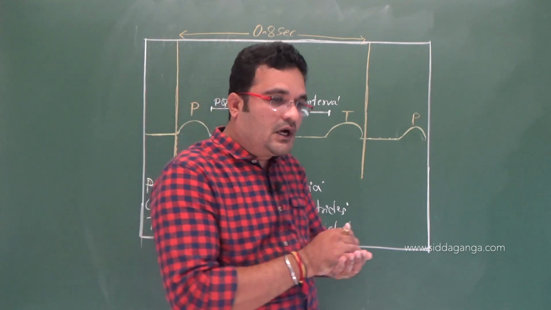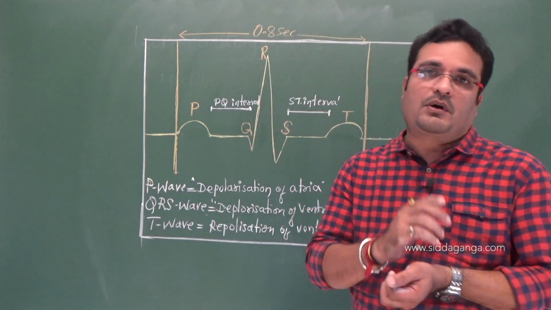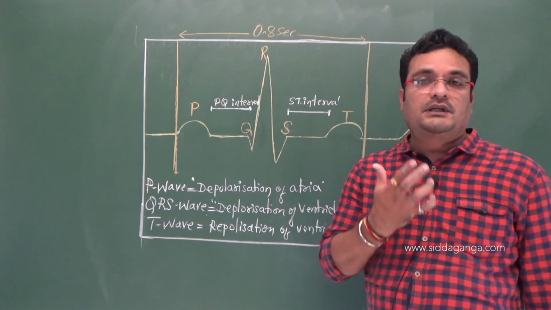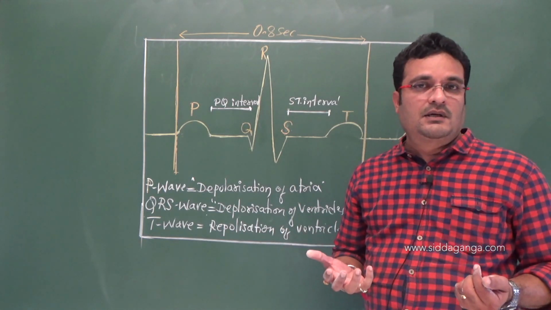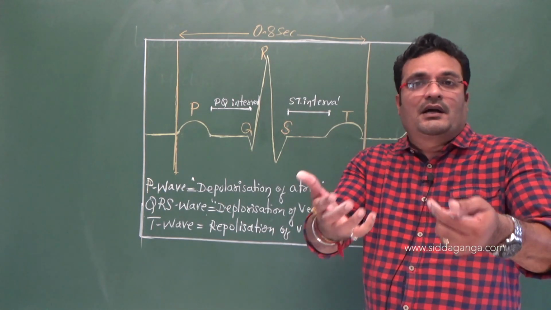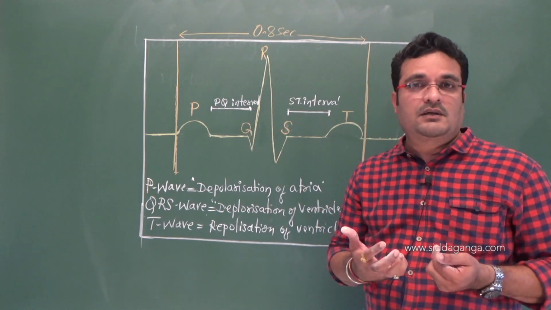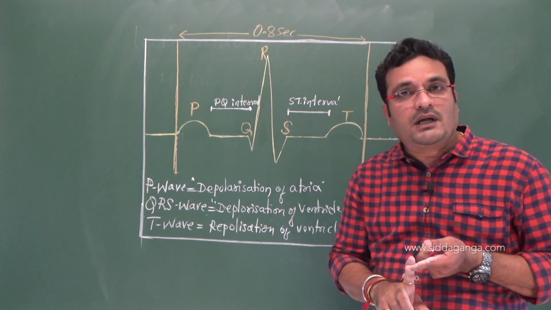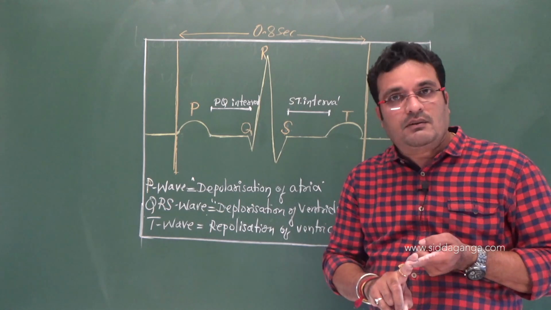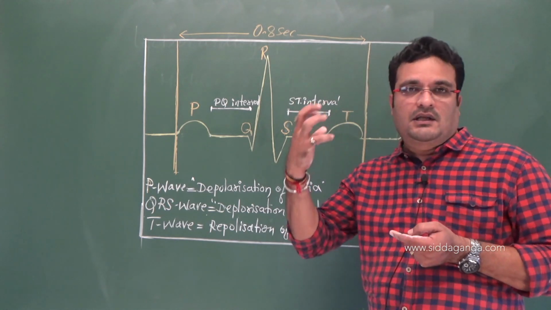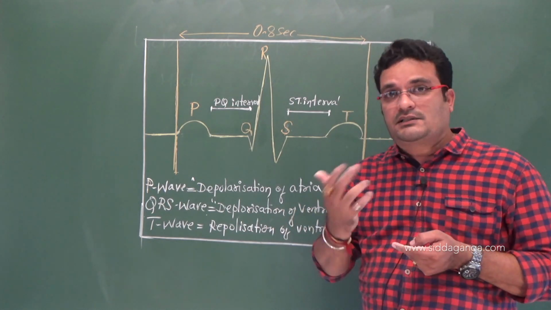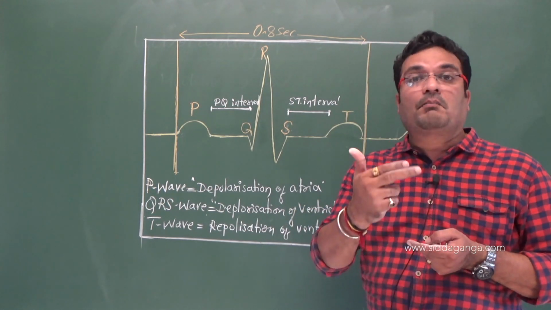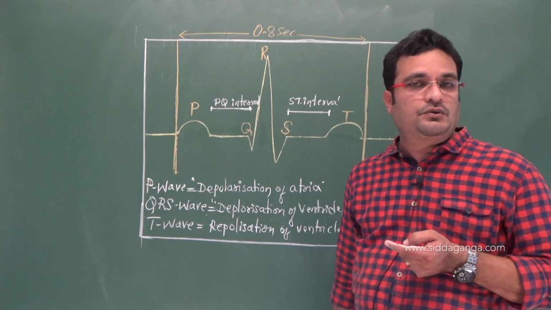So as we know, the cardiac muscles have an inherent property, right? Inherent property of generating electrical impulses. When they are not getting the energy or oxygen, if the oxygen is not available, what happens? Gradually the energy level decreases, right? Because oxygen is compulsorily needed for biological oxidation of food molecules to release energy.